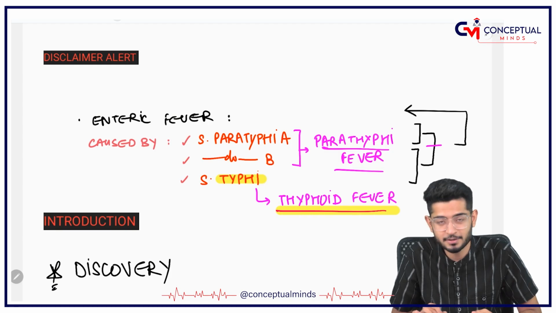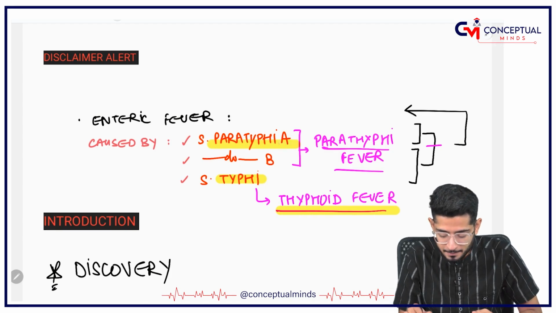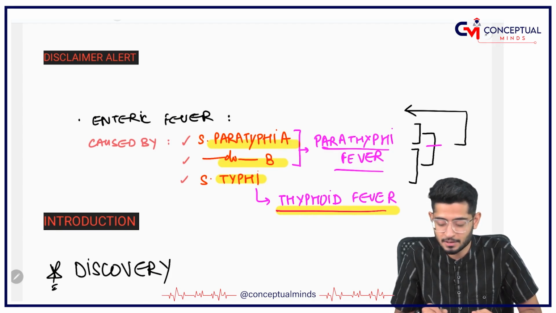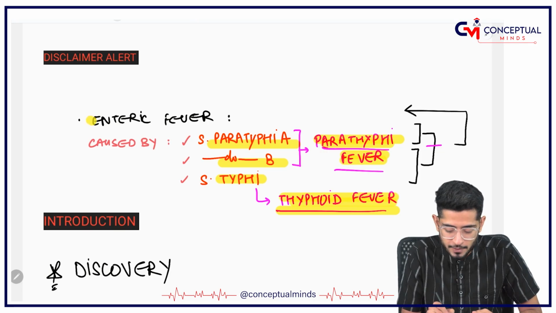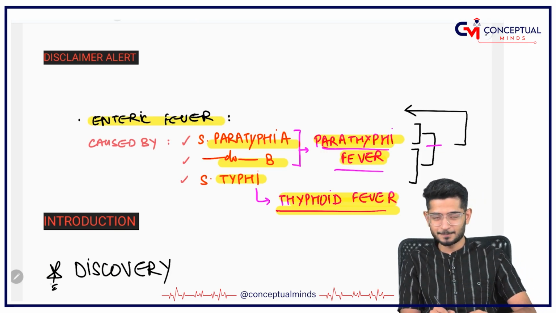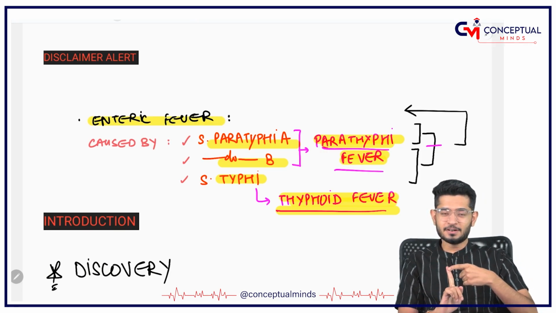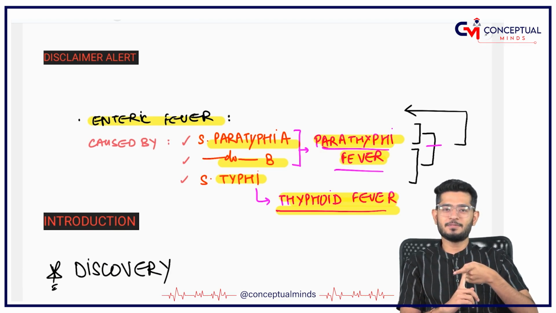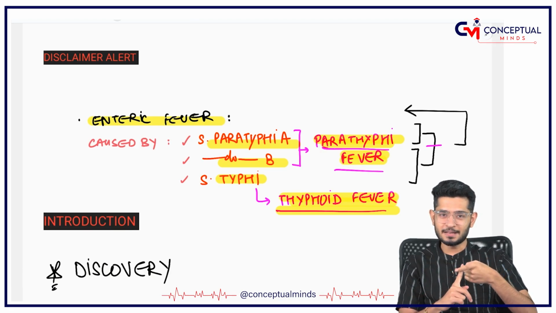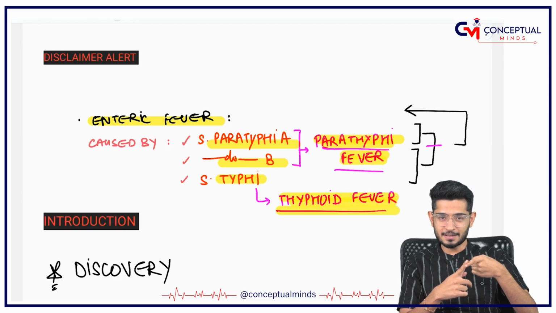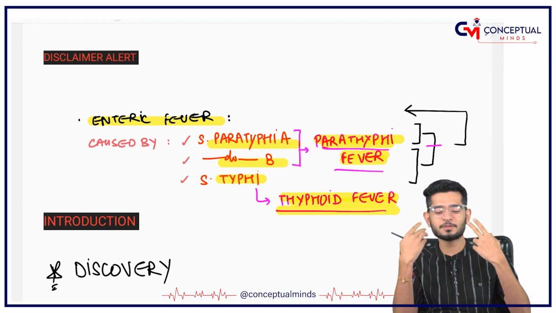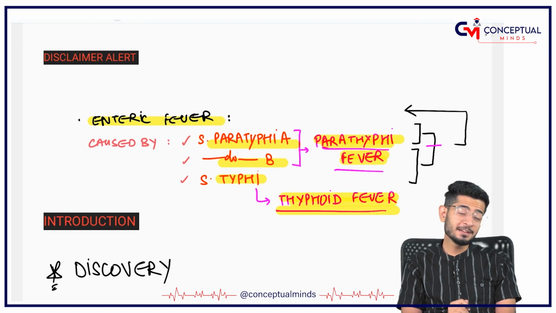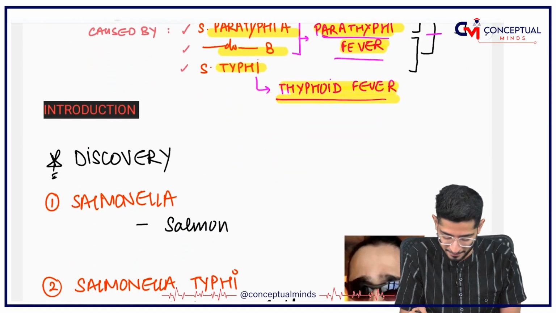But if Salmonella paratyphi A and paratyphi B are involved, this is called paratyphoid fever, and paratyphoid fever plus typhoid fever, both of them together, are called enteric fever. I am repeating, enteric fever is typhoid plus paratyphoid fever. If it is caused by typhi, it is typhoid fever. If it is caused by paratyphi, it is called paratyphoid fever. Both of them together cause enteric fever and not just typhoid fever.